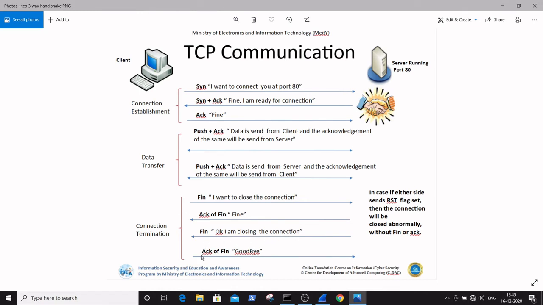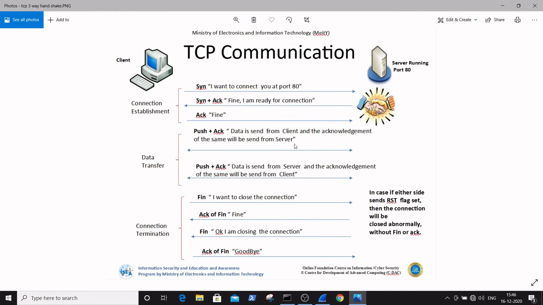Finally the client responds by giving the ACK of FIN and saying goodbye, and then the connection is terminated. If either side sends a reset flag, the communication will be closed abnormally, without FIN or ACK.